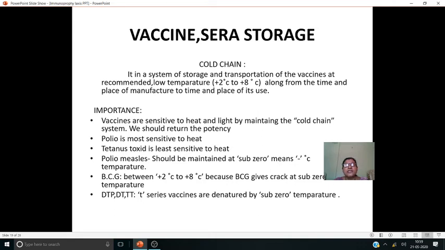So the cold chain system is a chain, the cold, the temperature has to be maintained along this chain. లింక్ ఉంటుంది అనమాట. ఎక్కడైతే ఈ మ్యానుఫ్యాక్చర్ అవుతుందో from the place of manufacture and from the time of manufacture till we give to the person, for that time itself the cold chain has to be maintained, the recommended temperature has